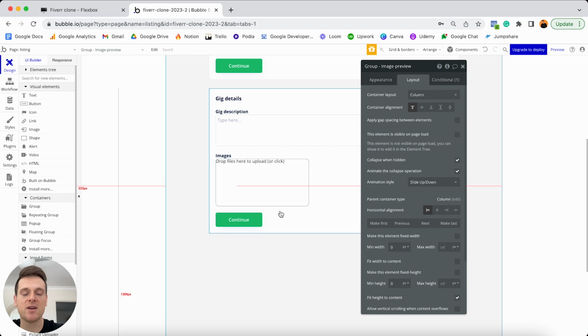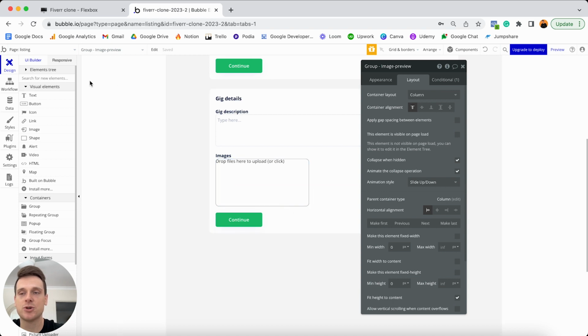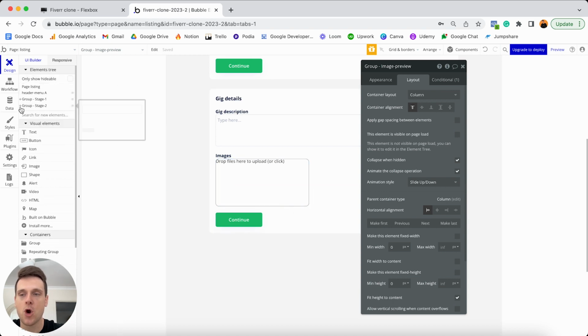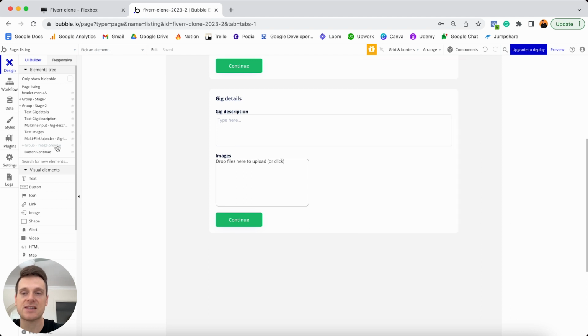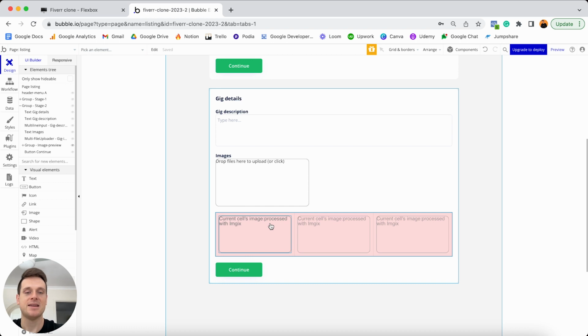But if you ever want to view that red group again, all you'll need to do is jump over to your elements tree, open up group stage 2, and you can see that that group is hidden here. So if we select this, it will then be displayed. Now that is everything we'll need to add into these two groups.